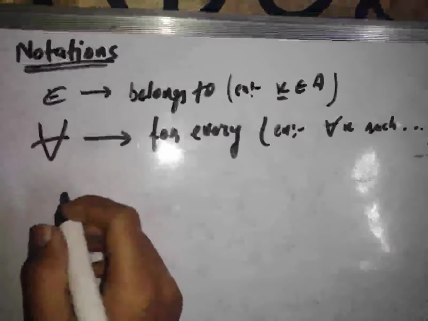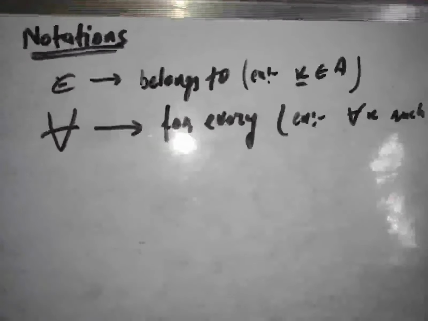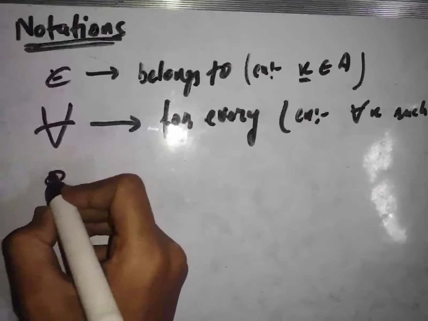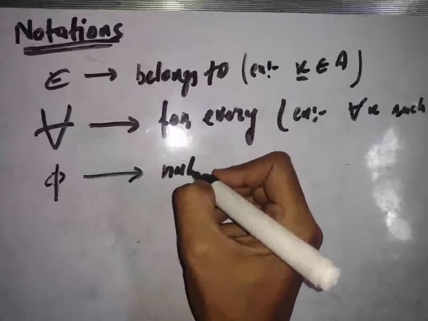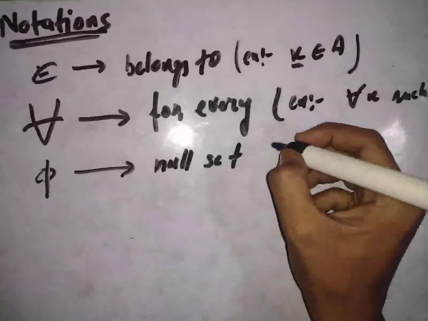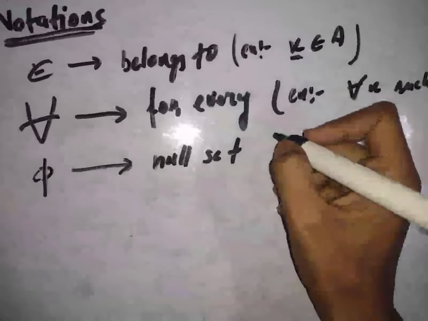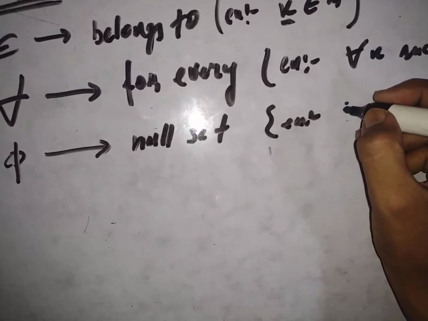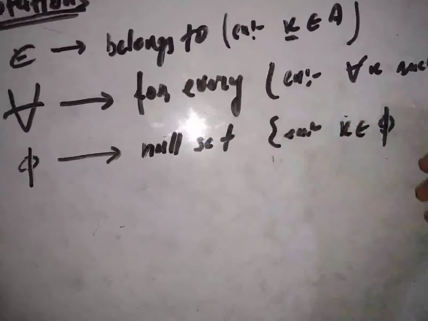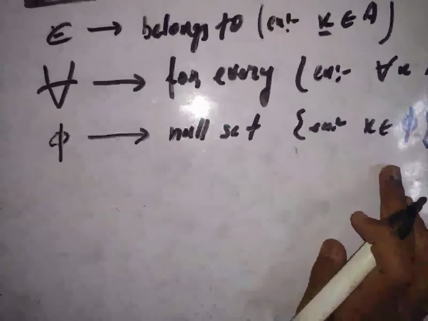And then there is a set, we define something like this, which means that it's a null set. Okay, it's a null set. For example, if it is written that x belongs to phi, which means that there is no solution for x, there exists no x. Okay, so that's a null set.